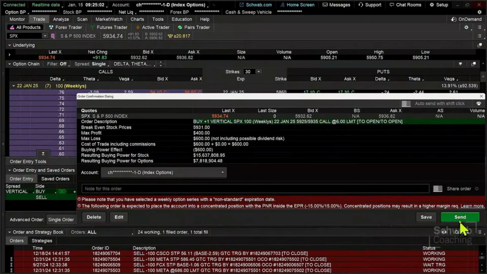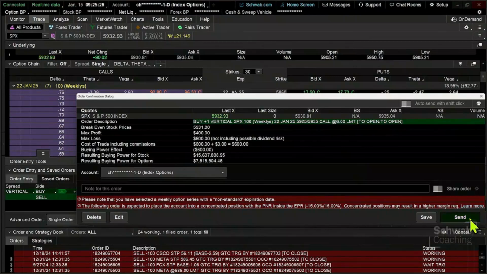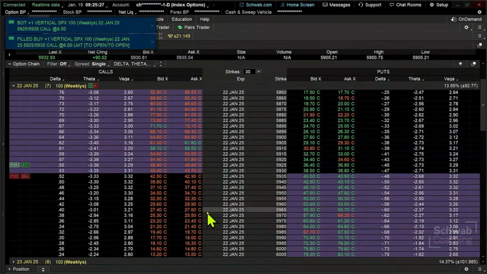Now, our goal is for the price of this index to end up above 59.35, and it's almost there. It's been bouncing around. We've got 7 days for this to happen. So this is the reason why we're looking at this particular trade, this long vertical spread. We don't need much movement, and we're speculating on that directional price movement. And we're doing it in a risk-defined manner, cutting our costs down over just buying a long option. So I'm going to click on send and fire that order off.